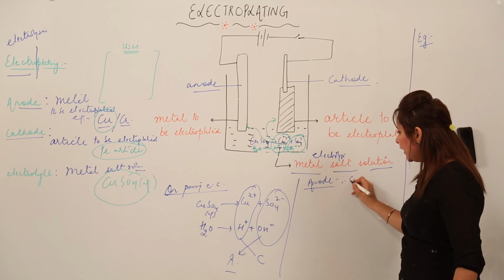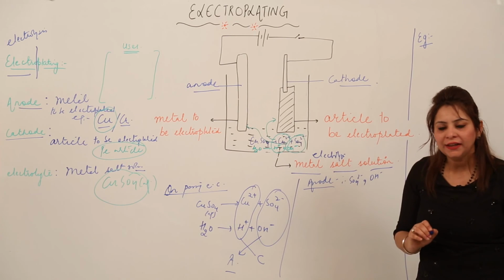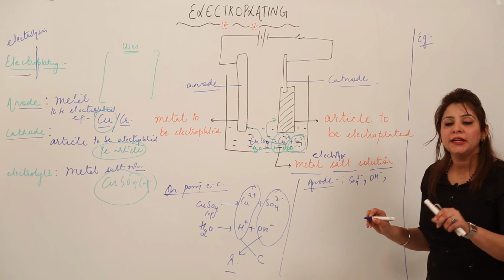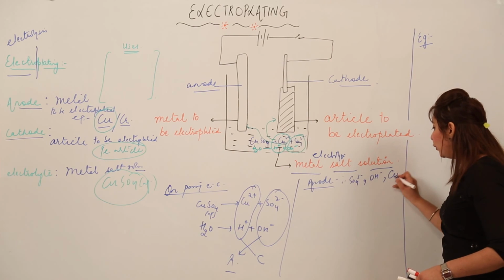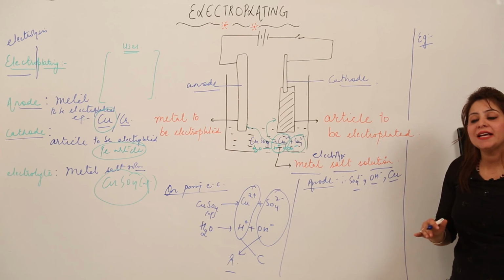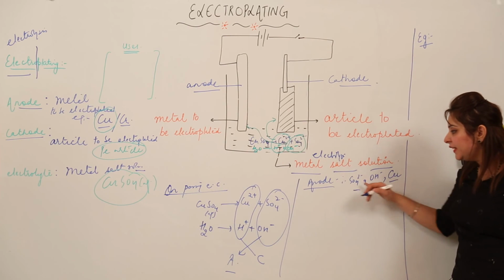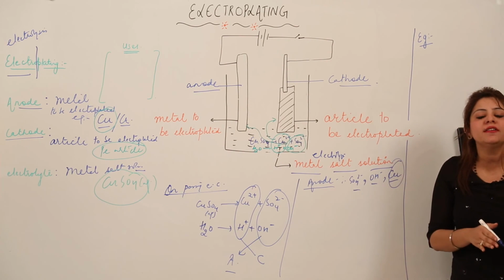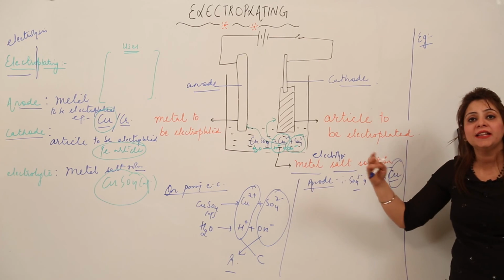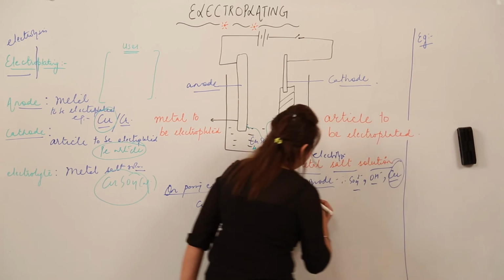Obviously, which ions? SO4 2 negative, hydroxide negative, OH negative ion, and obviously you know that anode is already made up of metal which is to be electroplated, that means it is made up of copper. Right. So out of these three ions, which has the lower discharge potential will get discharged on the anode. So out of these three ions, copper has the lower discharge potential. So obviously it will be discharged on the anode, and the reaction which is going to take place is for copper only.